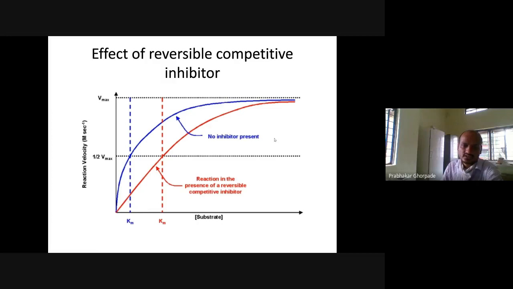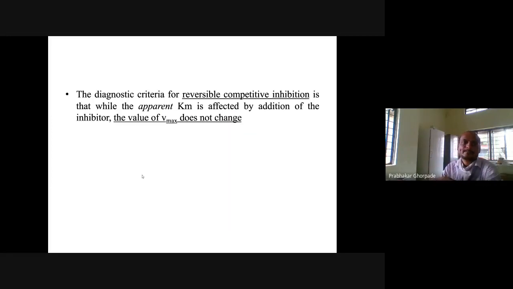Now the effect of reversible competitive inhibitors on the hyperbolic curve: substrate concentration versus reaction velocity, in moles per second. You can see the blue line is with no inhibitor, and if the inhibitor is present, the reaction velocity has decreased; the curve has shifted to the right side. The diagnostic criterion for a reversible competitive inhibitor is that while the apparent Km is affected by addition of the inhibitor, the value of Vmax does not change.